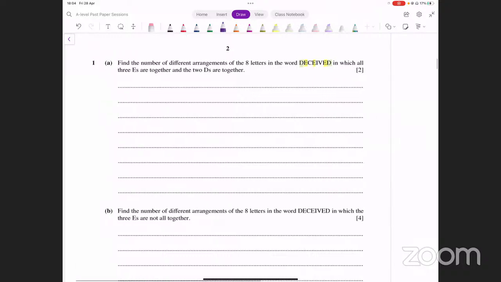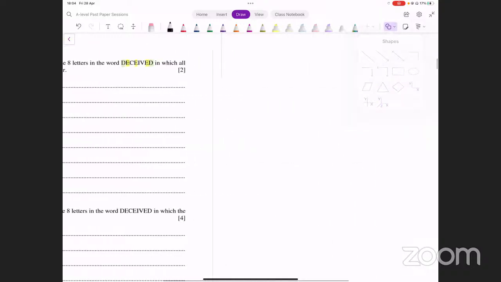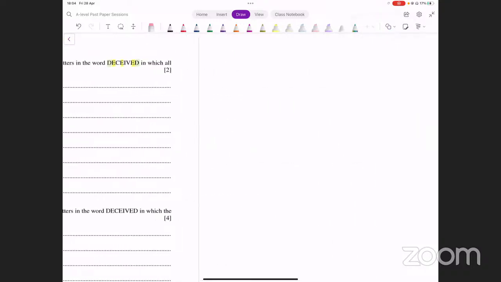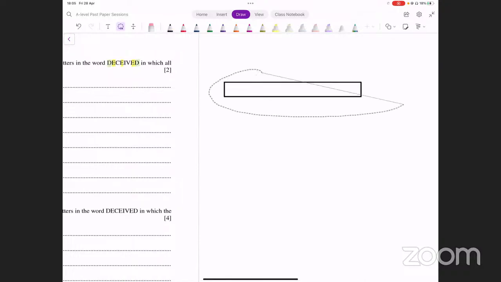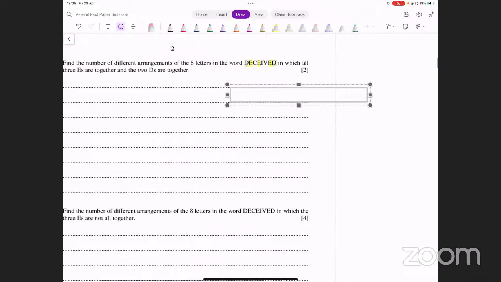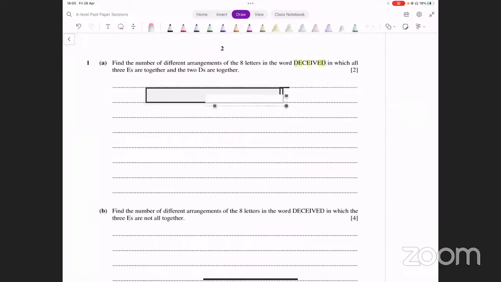Okay. Now, how do we think about this? We can use this boxes representation if we want, just to think about this. So originally you have 8 letters, so you would have had 8 boxes like this. You can place those 8 letters in them.